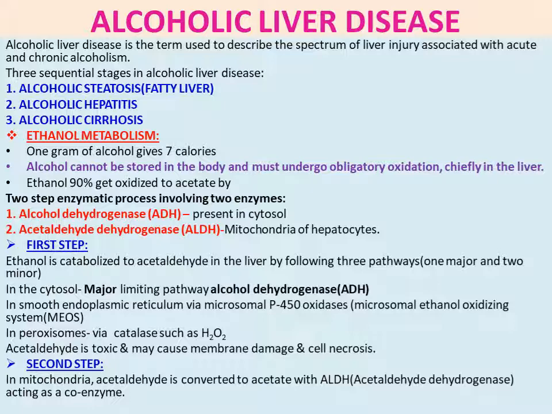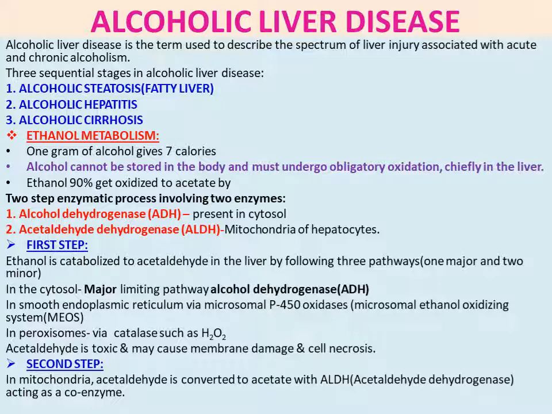In the first step, ethanol is catabolized to acetaldehyde in the liver by three pathways, one major and two minor. In the cytoplasm, the major pathway is alcohol dehydrogenase. In the smooth endoplasmic reticulum, via microsomal P450 oxidase enzymes, the microsomal ethanol oxidizing system, MEOS, is a minor pathway.